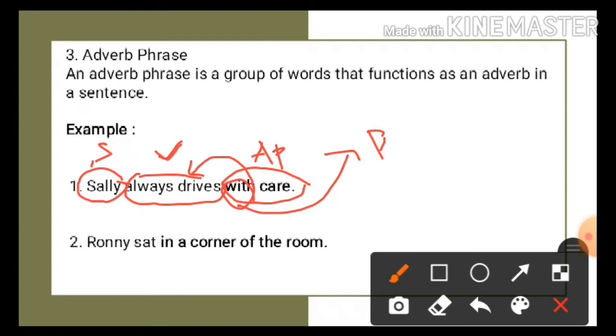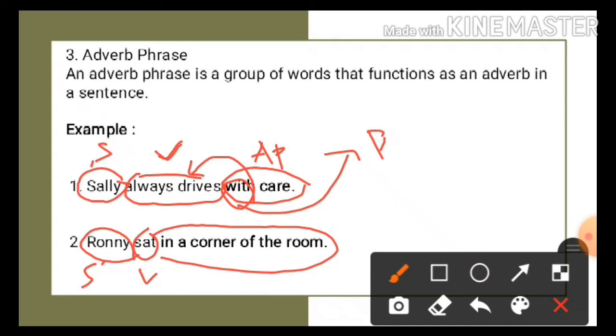Okay, let's take a look at the second sentence. Ronnie sat in a corner of the room. Ronnie here is the subject. Sat is a verb. In a corner of the room is an adverb phrase. Why? Because in a corner of the room modifies, or tells us more about, where Ronnie sat.